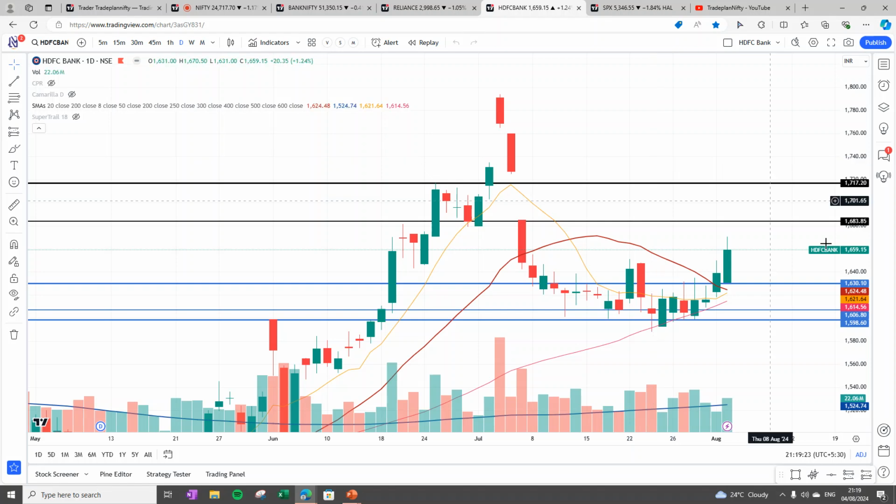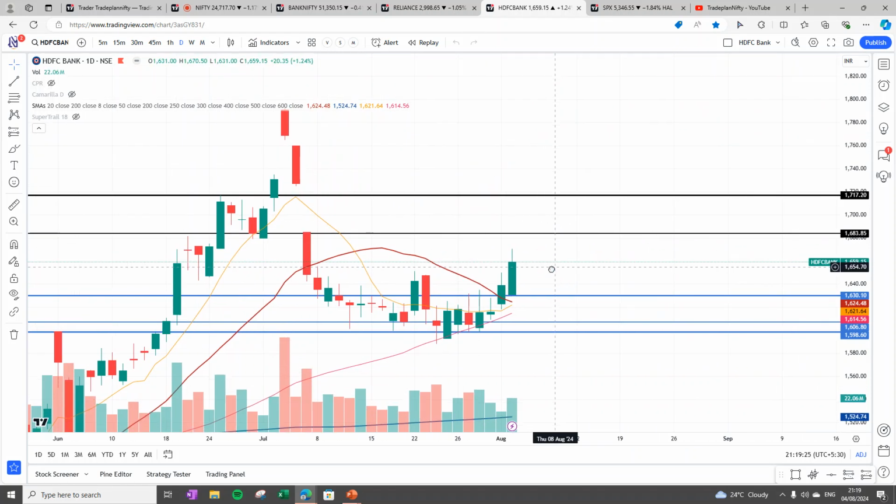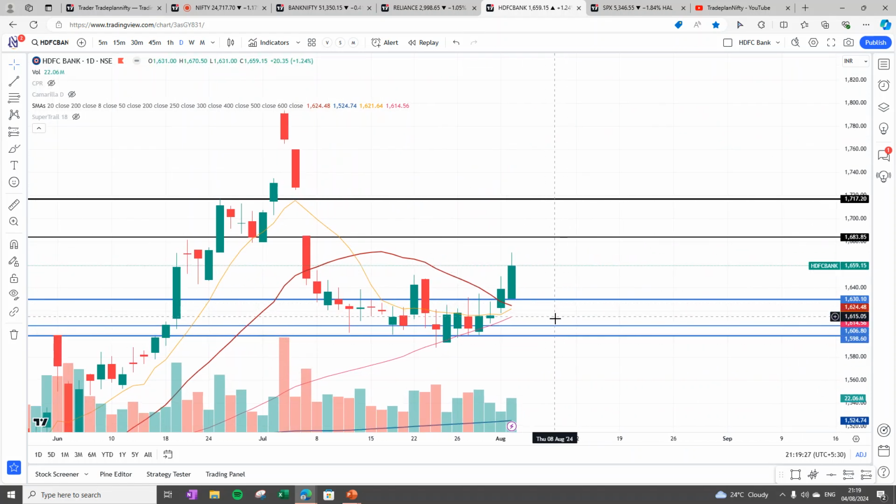When we look into HDFC Bank on the daily chart, it has taken a support on 20 and 50, and it is almost at a conjunction of these three bars. So HDFC Bank is definitely looking positive. It has broken the range which it had formed from 9th of July. So HDFC Bank is looking positive.